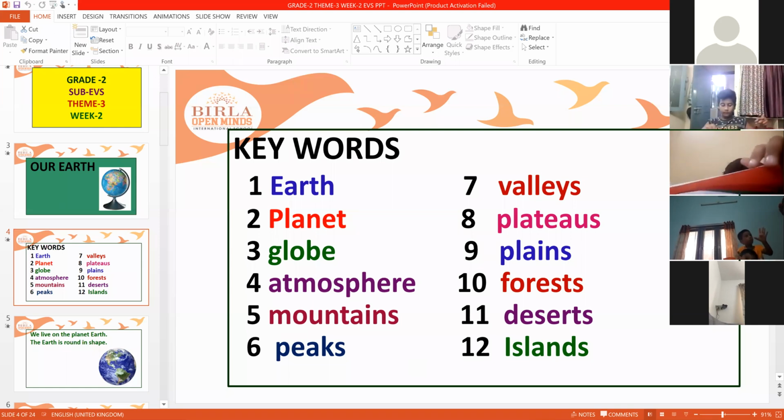So these are the keywords. One by one we will come to know now.